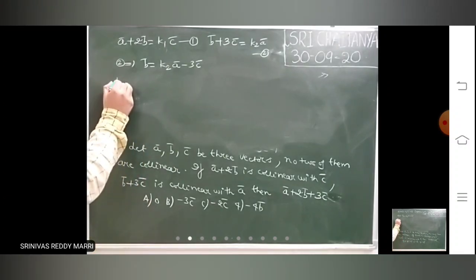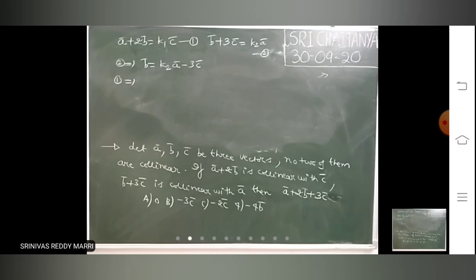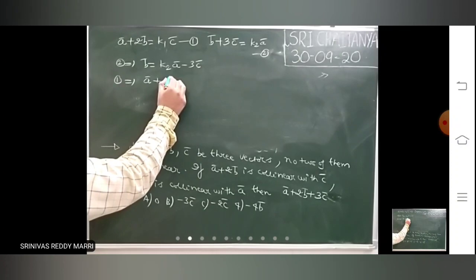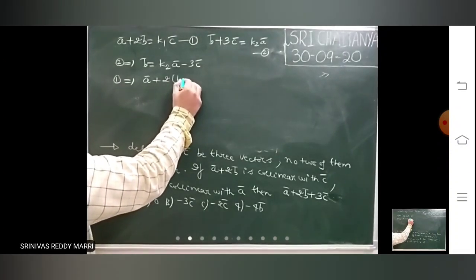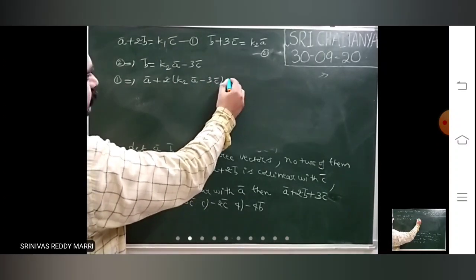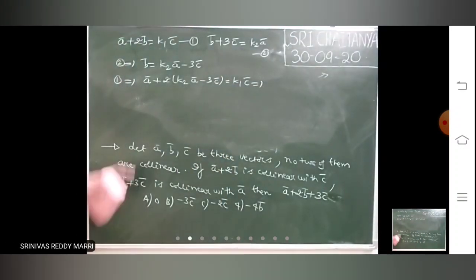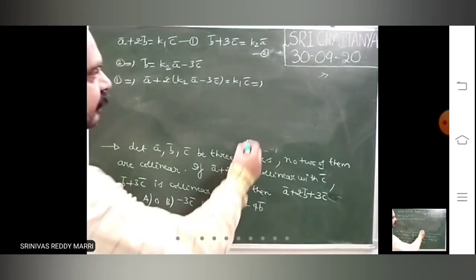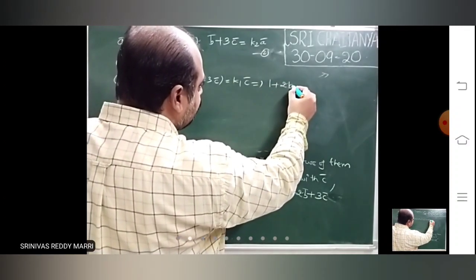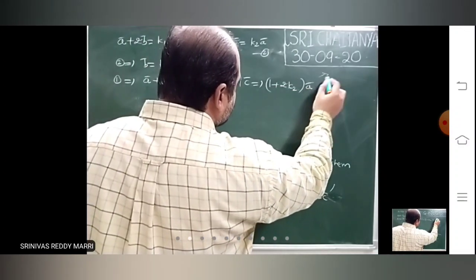Minus 3C bar. From 1, I am converting this equation completely into A bar and C bar. So A bar plus 2 into, substituting here, K2 A bar minus 3C bar equals K1 C bar. That implies, taking A bar terms common, you will get 1 plus 2K2 into A bar.